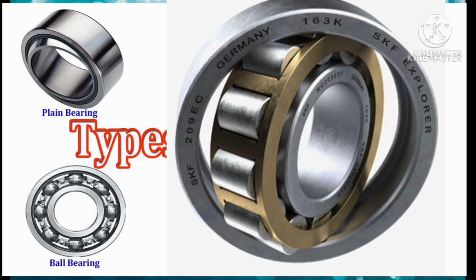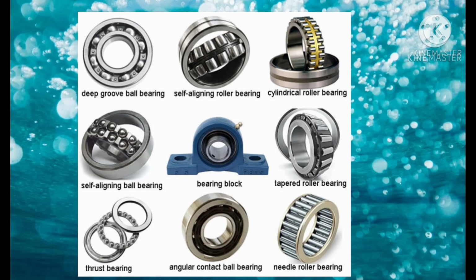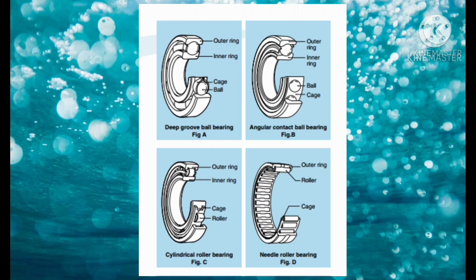It consists of inner and outer races and one or more sets of balls. Rocker arm bearings are used for reciprocating motion. Ball bearings taking both loads are used in gas turbine engines only. These are the types of ball bearings and roller bearings. This is the outer ring and inner ring of the bearing.